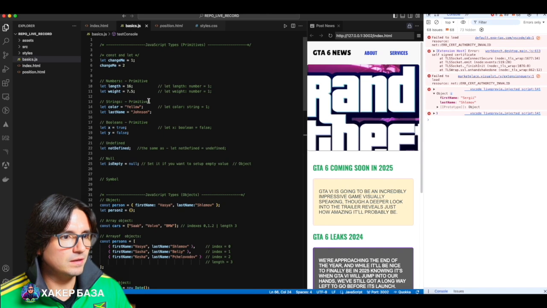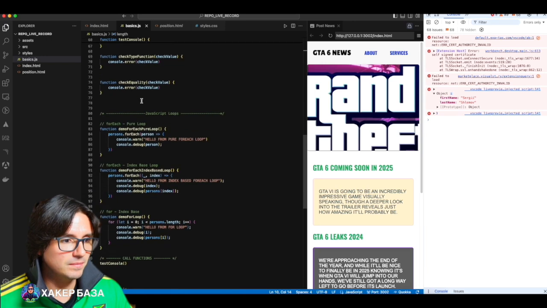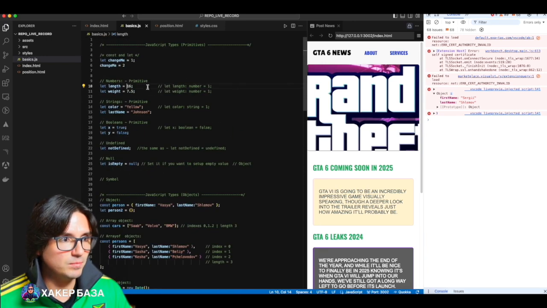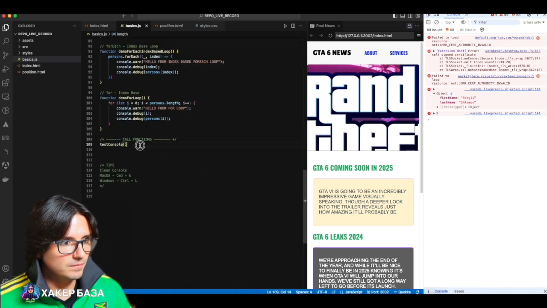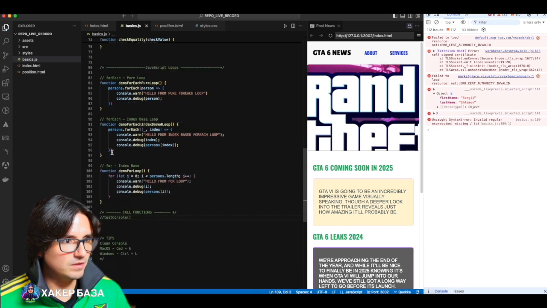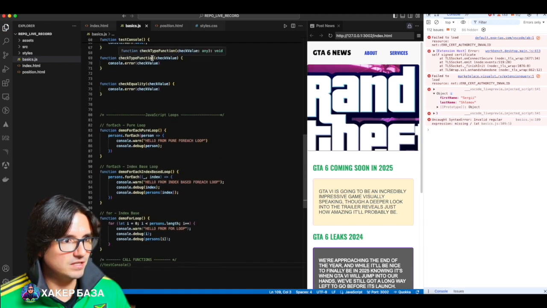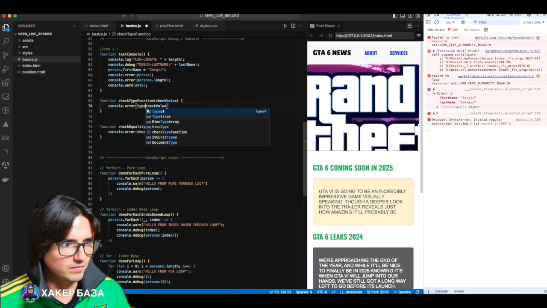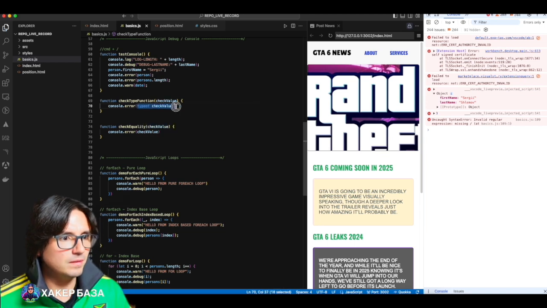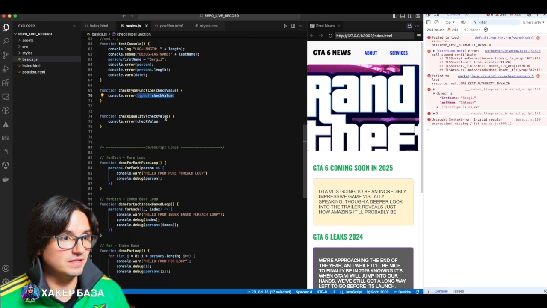Previously, we talked about how you can check the type in JavaScript. I told you that JavaScript is a dynamically typed language, meaning we don't have to explicitly define types. It understands, but still, we can check the type of any variable in JavaScript. Let's literally check the type of this variable. I'll comment out the test console log for now so it doesn't bother us. Let's check the checkType function. You see, here you need to pass a variable to this function. And here in the console, you need to write typeof, this magical word.